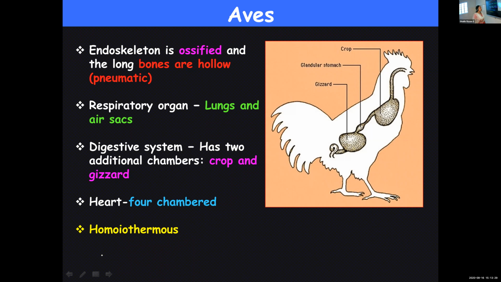Then respiratory organs are lungs and air sacs, and in their digestive system they have two special chambers: crop where the food is temporarily stored, and gizzard which consists of some sand and small stone particles which will enable the food grains or food it takes in to get ground, or break down into small particles with the help of the grinding action taking place in the gizzard. And they've got a four-chambered heart, and they are warm-blooded animals.